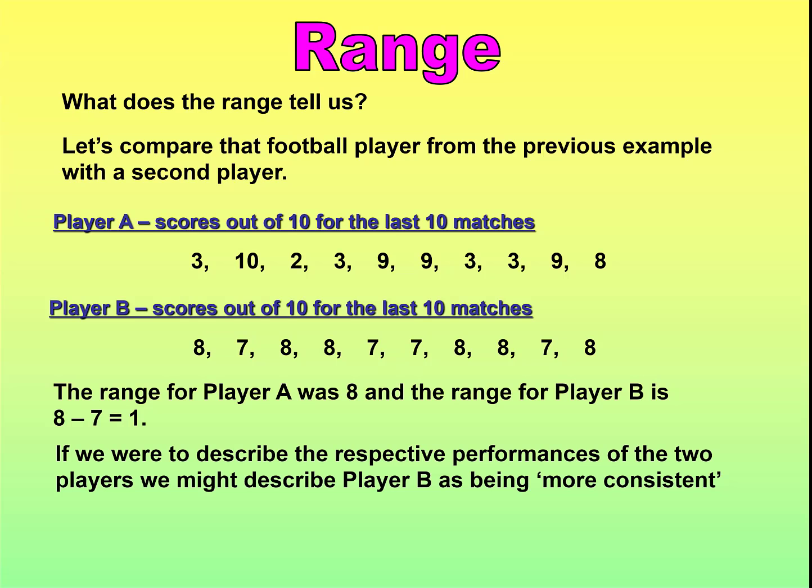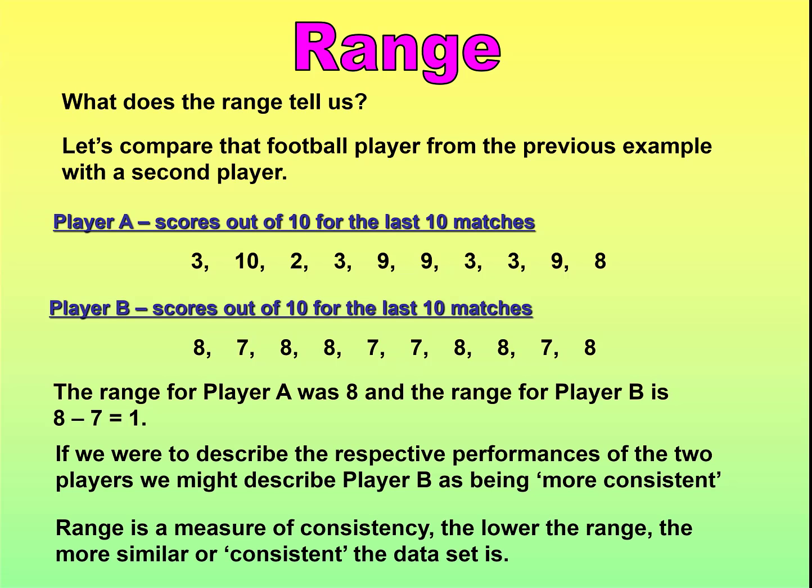So we had to describe the respective performances of the two players. We might describe player B's as more consistent. He doesn't get the 10s or the 9s of player A, but even on his bad day, he's still getting 7, whereas on player A's bad day, he's getting 2 or 3 out of 10, which is, he must be invisible in those games. So this shows that player B is more consistent, and the low range shows that.